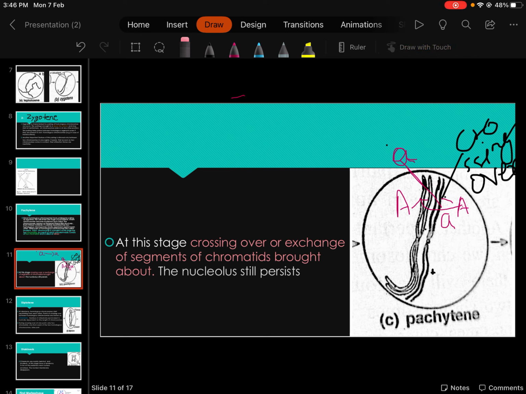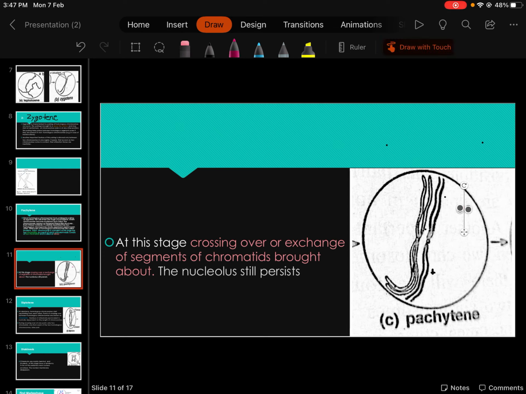And this crossing over causes genetic recombination. Recombination means formation of a new combination. So if on this chromosome gene A is present, gene B is present, gene C is present, and here a is present, b is present, c is present, then after crossing over it may happen that the allele a will come here and capital A will come here.